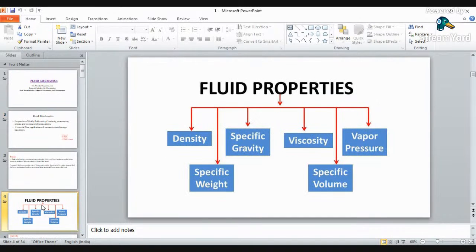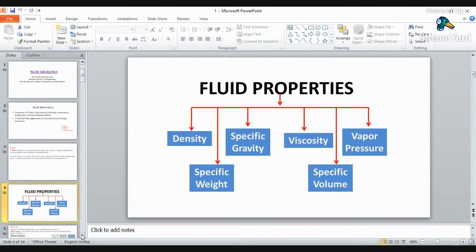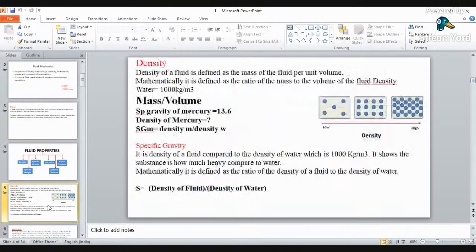Okay, we have completed our fluid properties, that is density has been covered. So next property is your specific gravity. So density is nothing but your mass per unit volume. Okay, the denser the particle or the denser the specimen, the more will be its density and the more will be its mass.